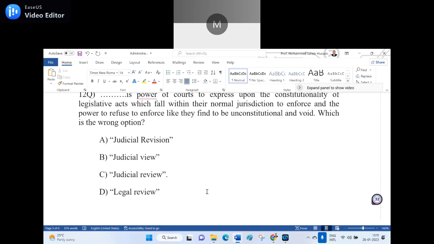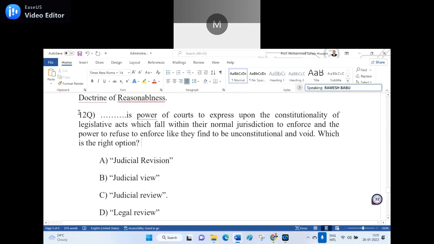So now what do you say? Which is the wrong option? Judicial view is the wrong option. Legal review is the wrong option. Which is the right option? Now you tell me. Correct, sir. Judicial review is the right answer. Judicial review, C is the right answer.